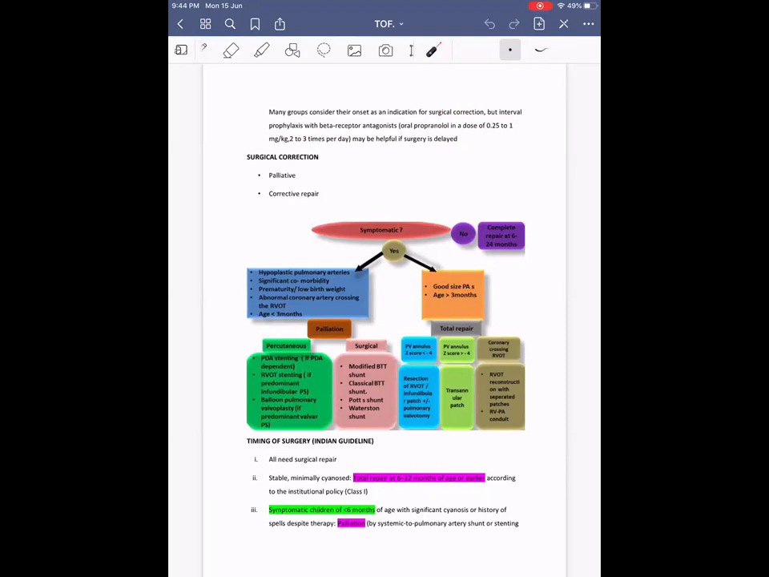Then coming on to the definitive treatment. What is the mechanism of propranolol to prevent cyanotic spell as a long-term therapy? It reduces the heart rate, increases the duration of diastole, and improves the RV filling. As a result, it reduces the infundibular stenosis. And secondly, it causes peripheral vasoconstriction, thereby reducing right to left shunt.